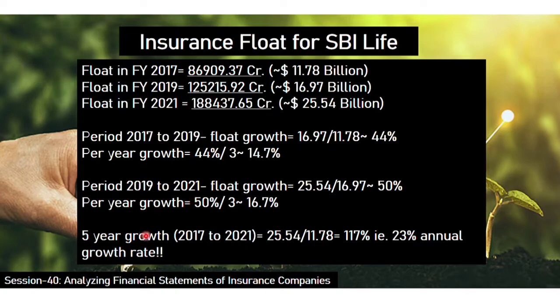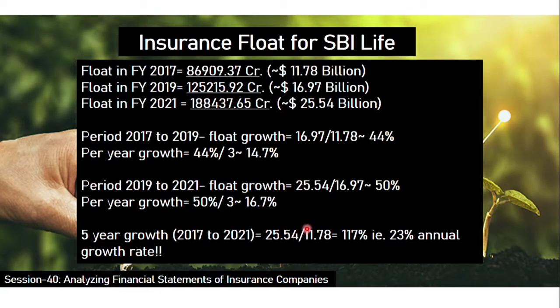If you take the 5 year growth directly, 2017 to 2021, you get 25.54 divided by 11.78 into 100, which gives you 117% growth over 5 years.